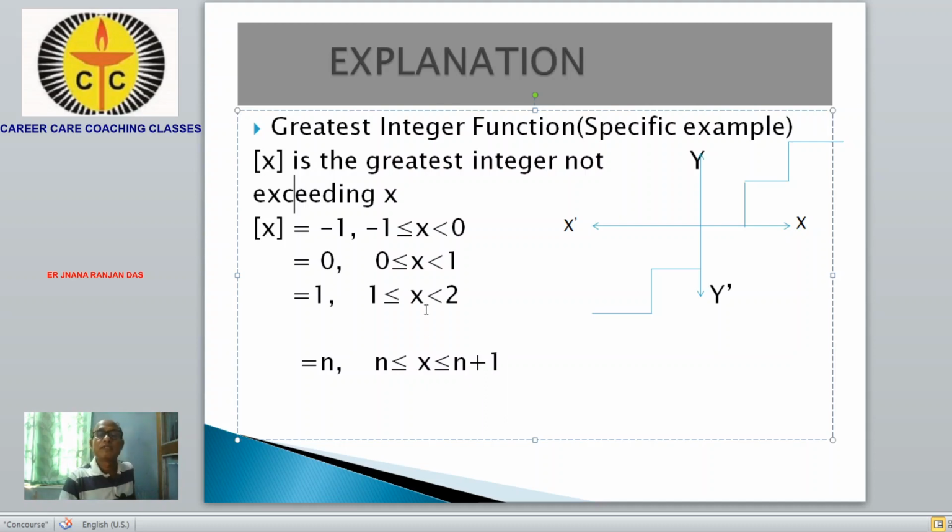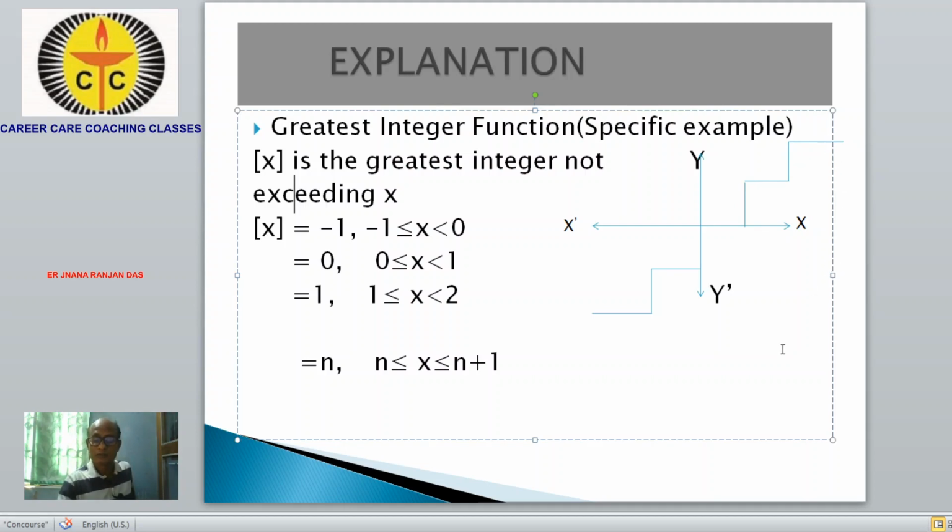So if we represent the graph, it will be step-like, a step. So this will be the graph of the greatest integer function.